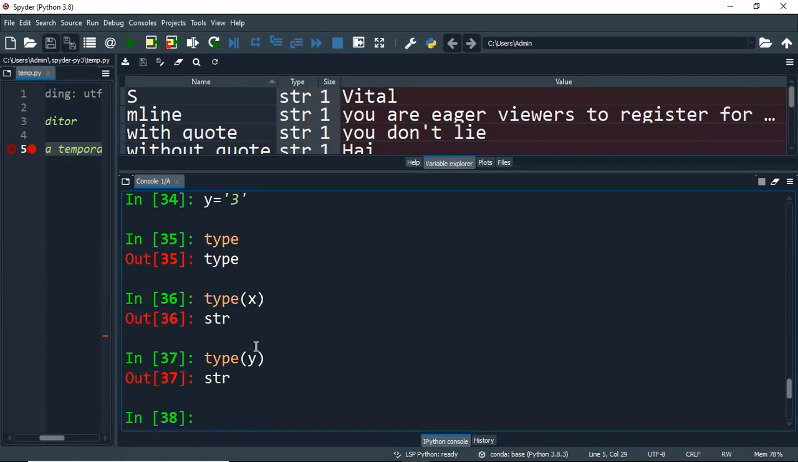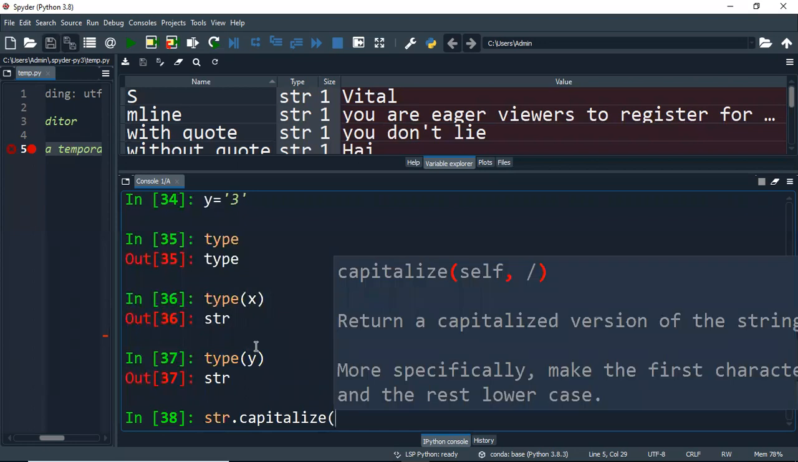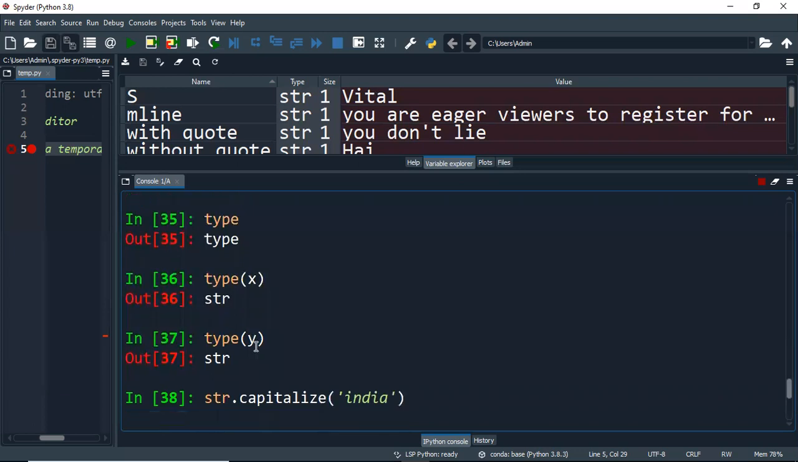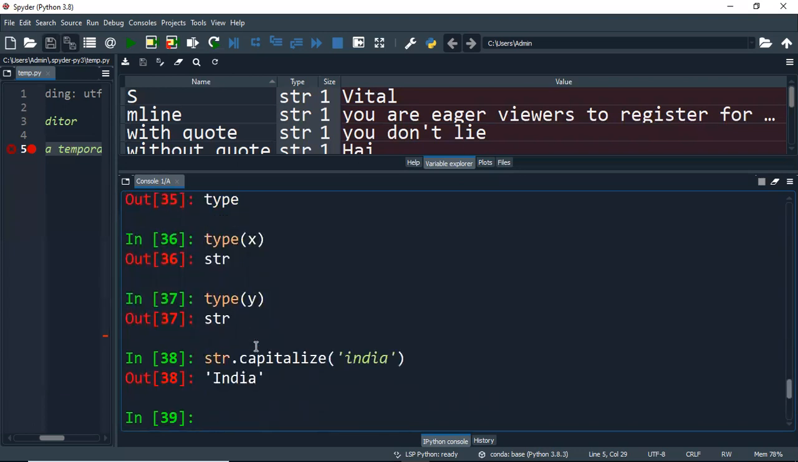Okay. So the same way you can also use another built-in called capitalize. So how to do it? I use the string data type dot capitalize as the function. Capitalize. Now I pass in the string. Okay. Now the first letter will be converted. The I will be converted to the uppercase character. So this is called capitalize.